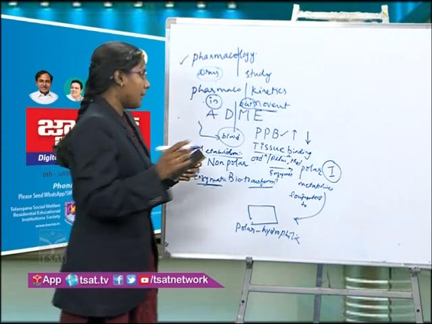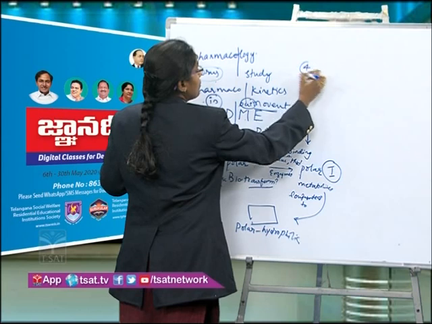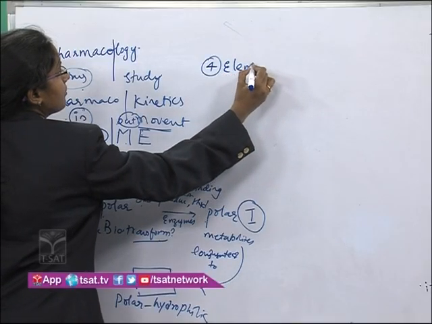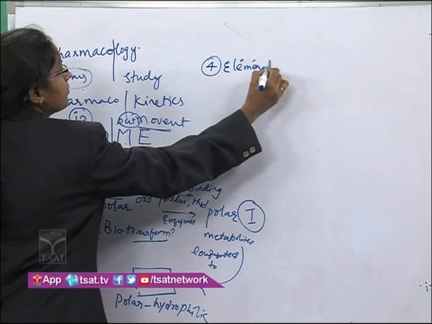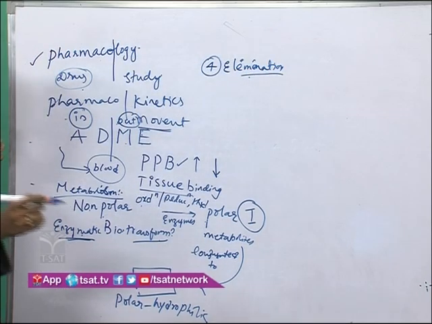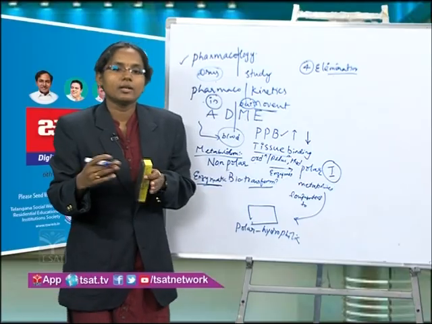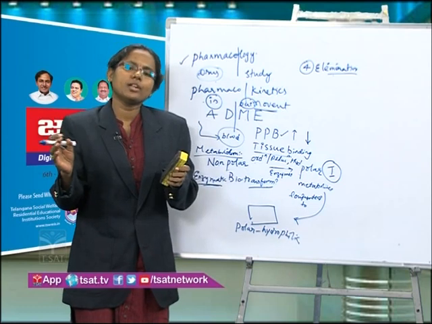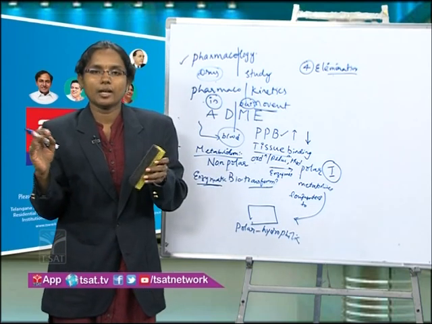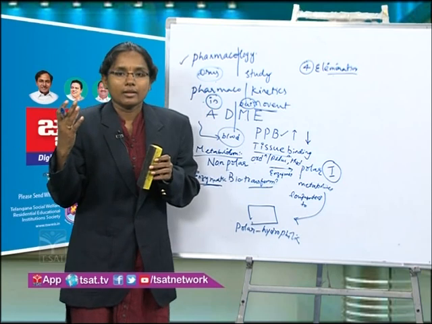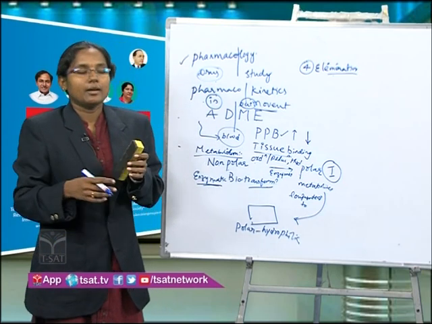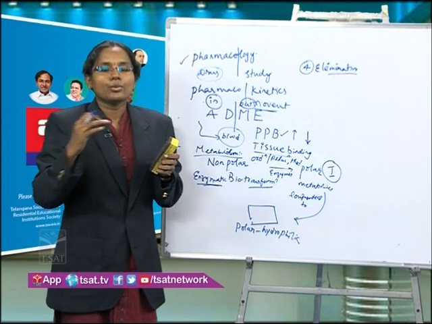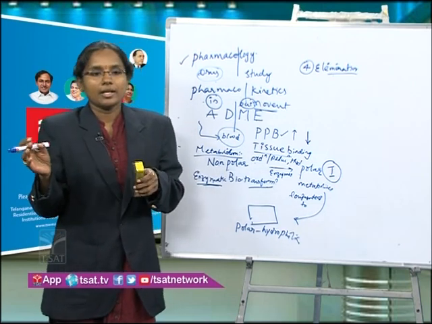That comes in the fourth stage, that is excretion or elimination. If the drug is polar and hydrophilic, it will be removed through the renal system. If the drug is hydrophobic, or if there is any unabsorbed drug, that will be excreted through fecal matter, and if the drug is a gaseous drug, then it will be eliminated as pulmonary excretion.